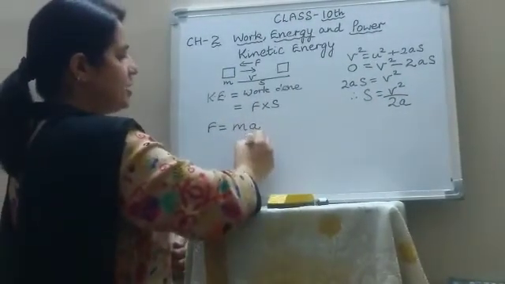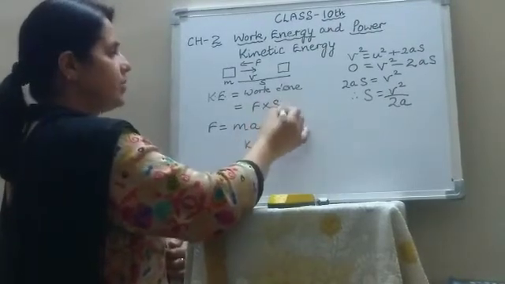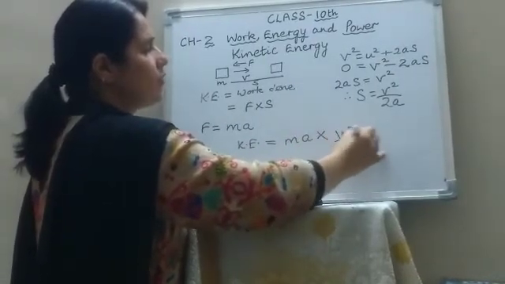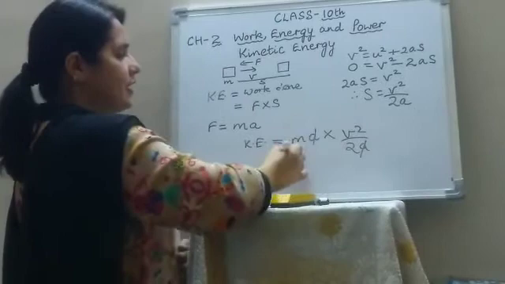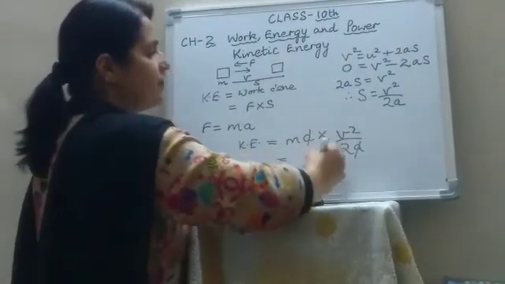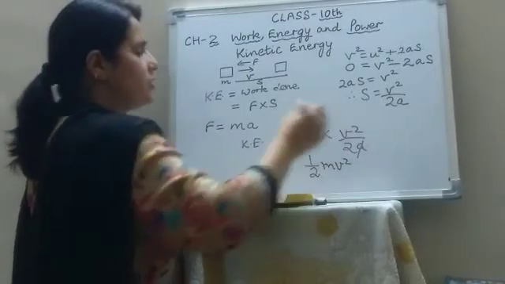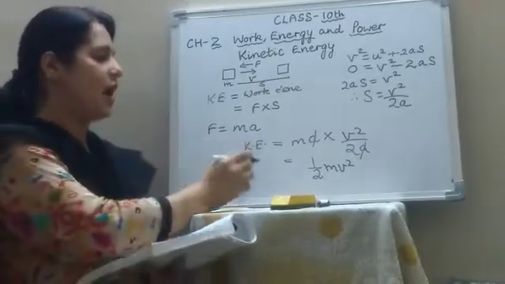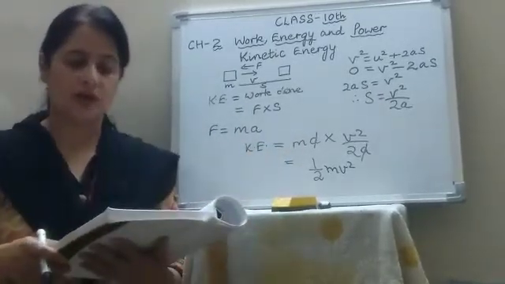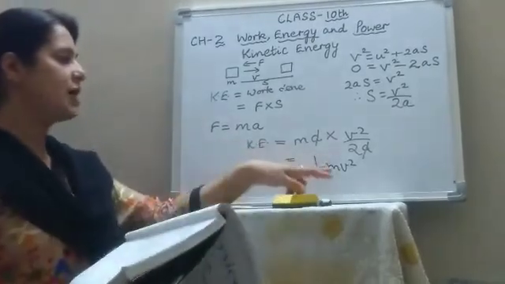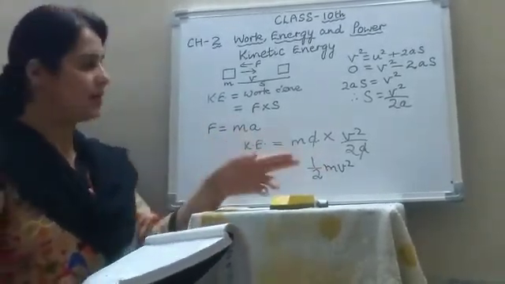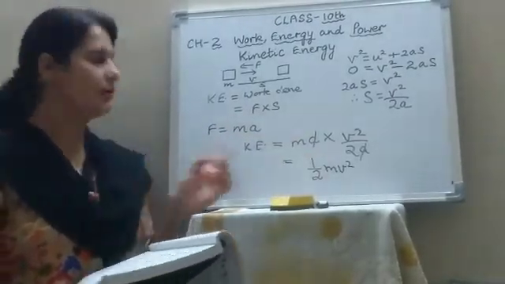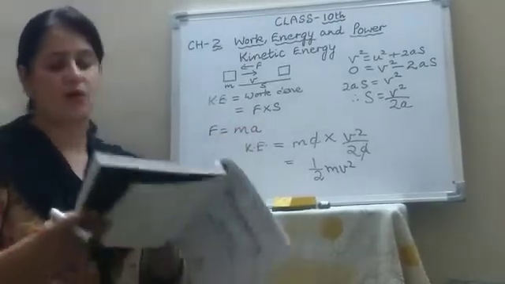Therefore kinetic energy becomes force into displacement. Force is mass into acceleration and displacement is v square upon 2a. a cancels. So it becomes half mv square. So this is the expression for finding the kinetic energy of a body. The kinetic energy is given by half into mass into square of the velocity. If we increase the mass, kinetic energy will also increase. If we double the mass, kinetic energy will also double. And if you double the velocity, kinetic energy will become 4 times, because it depends on the square of the velocity.